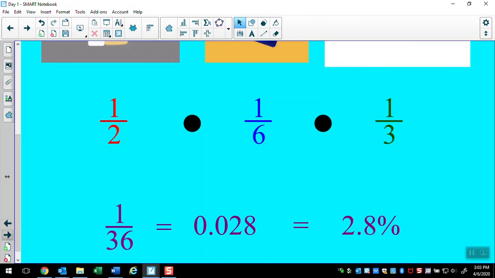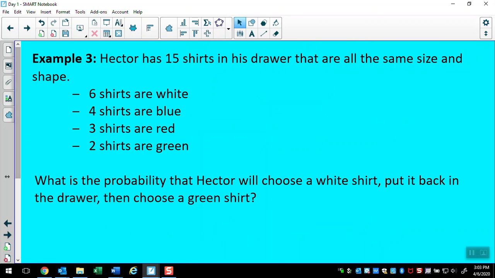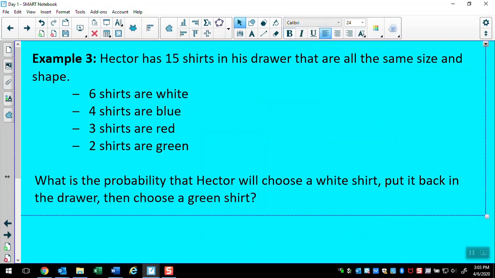All right, let's try another example. Hector has 15 shirts in his drawer that are all the same size and shape. 6 shirts are white, 4 shirts are blue, 3 shirts are red, and 2 shirts are green. What is the probability that Hector will choose a white shirt, put it back in the drawer, and then choose a green shirt?